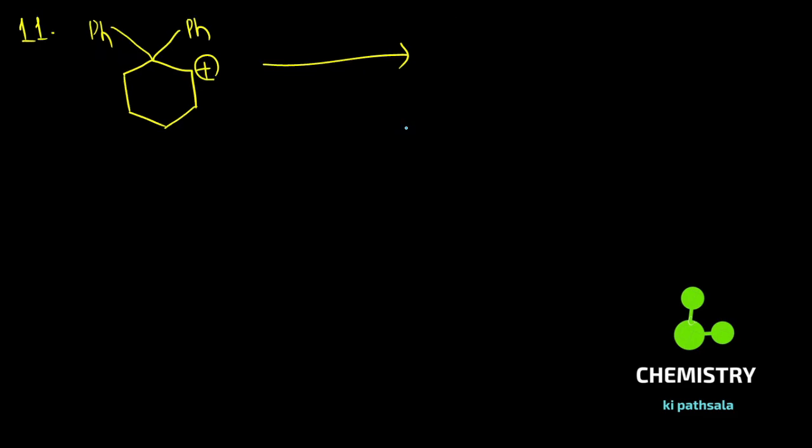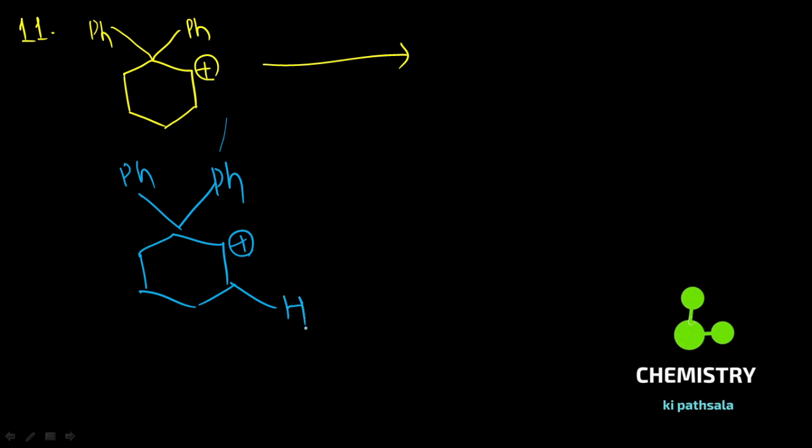Okay, in this case, now 2 phenyl groups are there, and carbocation is there, and there is presence of hydrogen also. Now what you will do, basically, if you shift the hydrogen, there is formation of carbocation here. And if you shift this hydrogen, there is no such case. So there is only one possibility, that means you will shift your phenyl group.